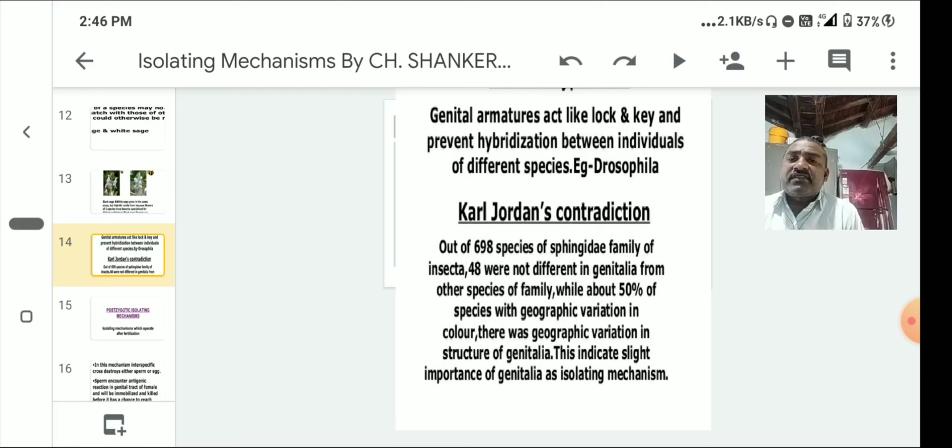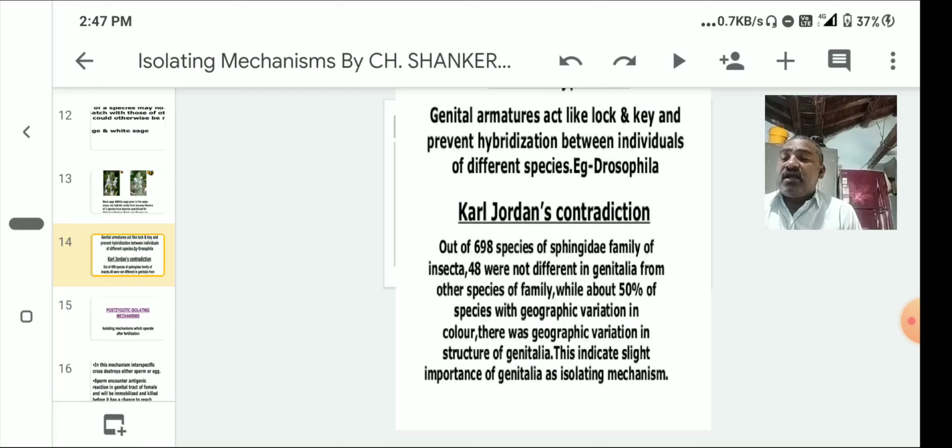This indicates a slight importance of genitalia as an isolating mechanism, according to Karl Jordan. So it may play a key role in the production of species.